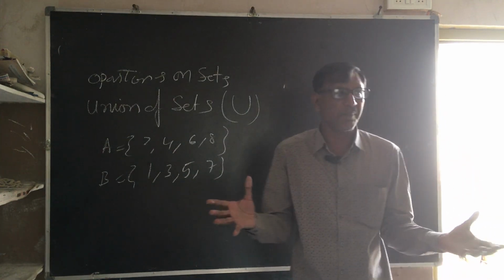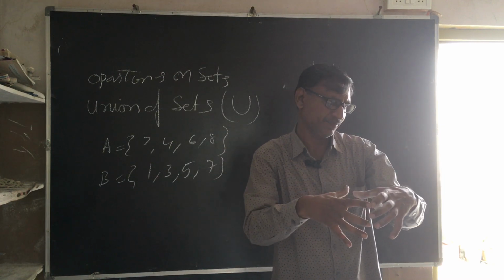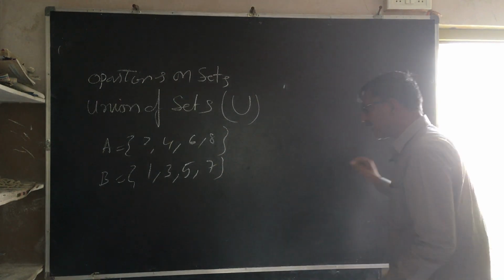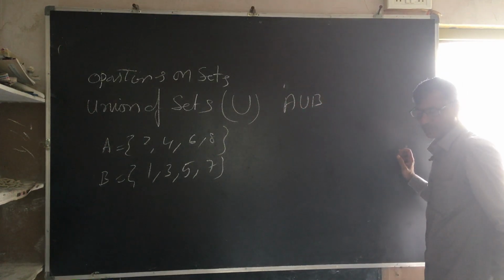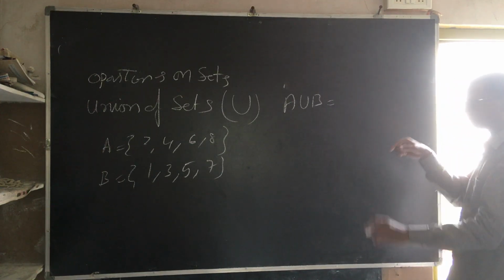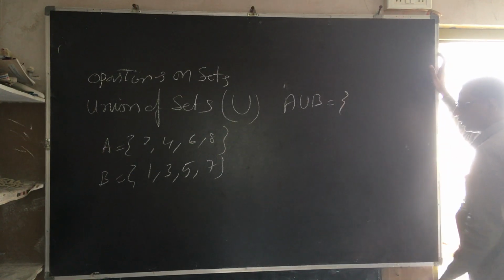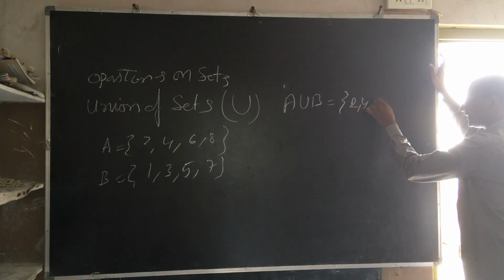I want to make them into a union. It means I will combine them. Combining is denoted with A union B. And you write it all down in one. First one is 2, 4, 6, 8.